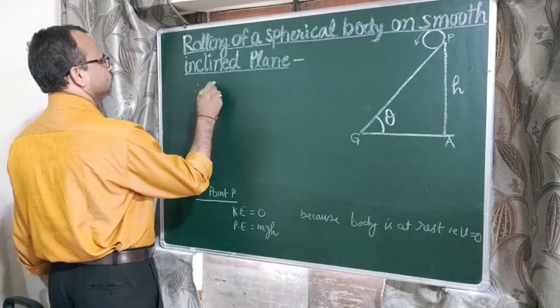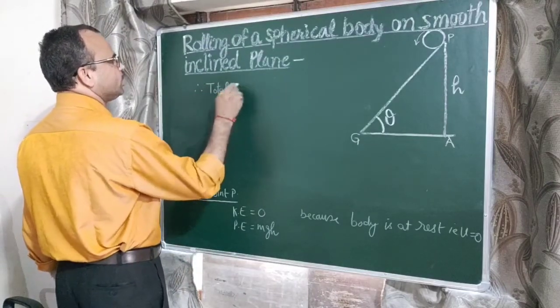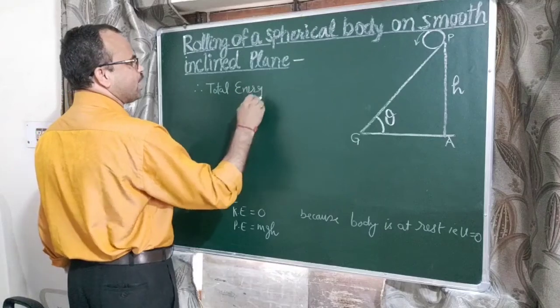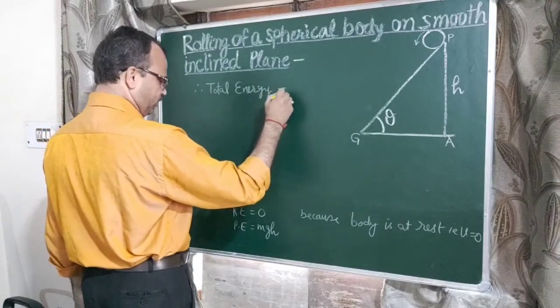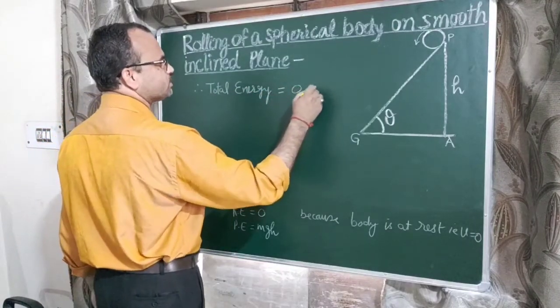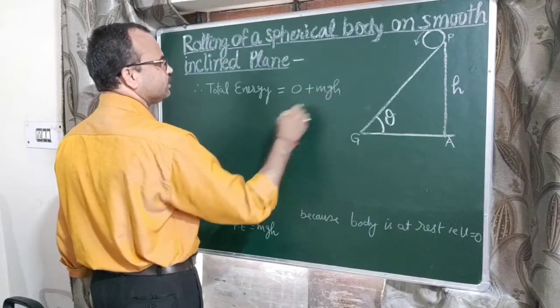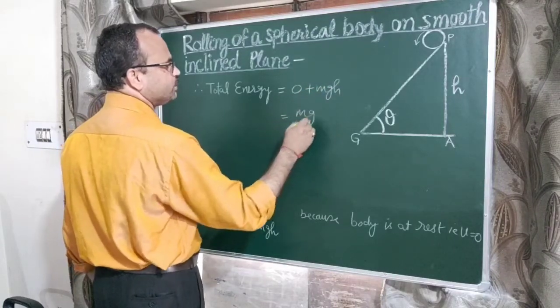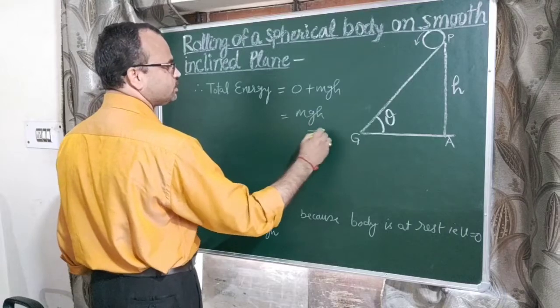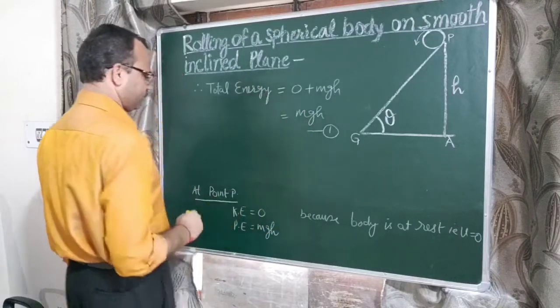Therefore, total energy at point P will be 0 plus mgh, which means mgh. This is equation number 1.